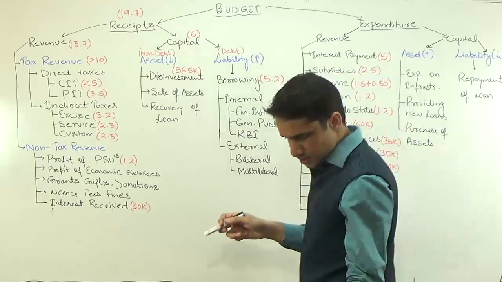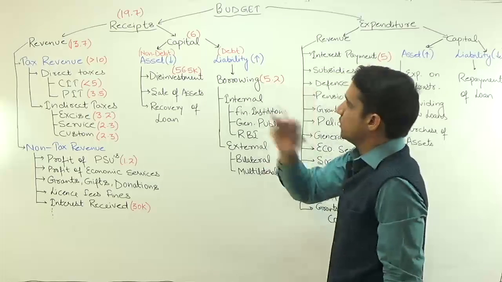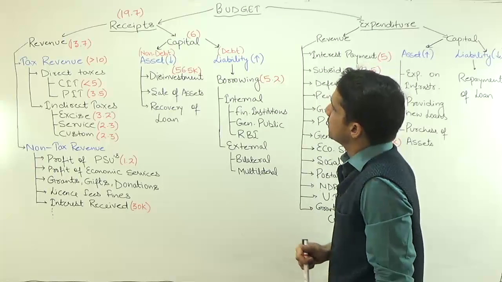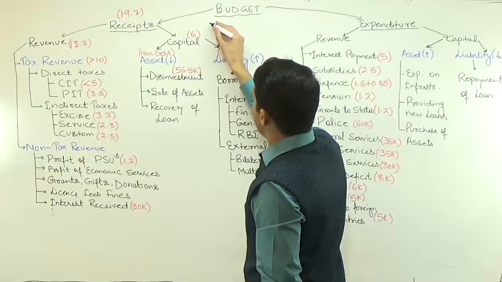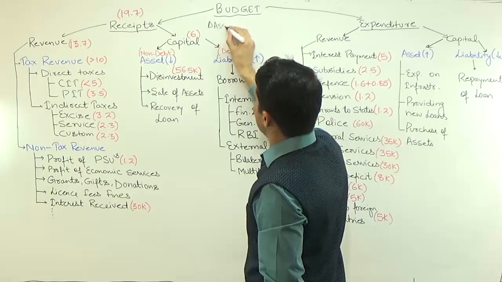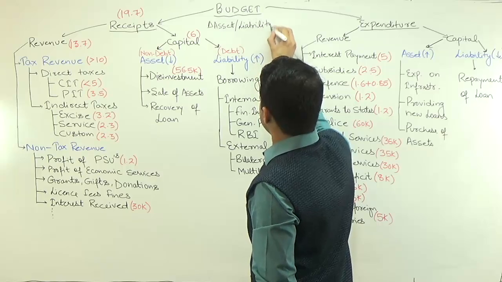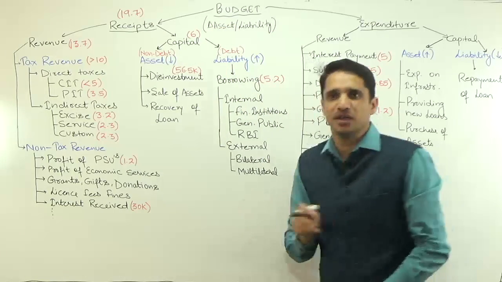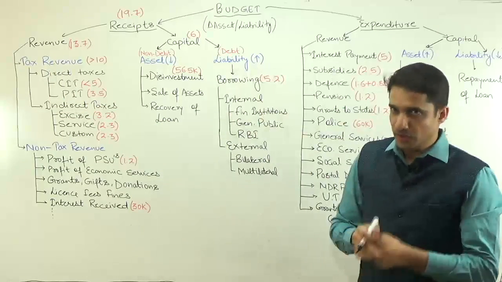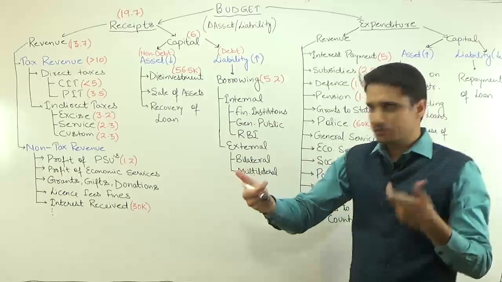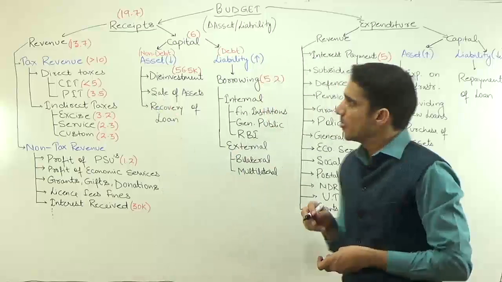First, I want to discuss some small things, and then I will give you 2-3 minutes to overview this particular budget structure. Capital is always related to a change in asset or liability. Whenever there is any change in asset or liability, that entity will be regarded as capital, and all the remaining things will come under revenue.